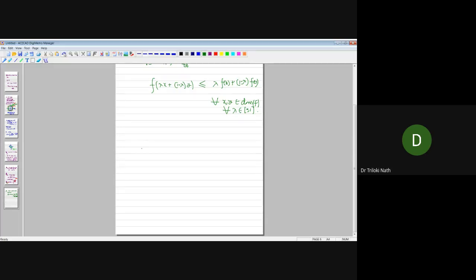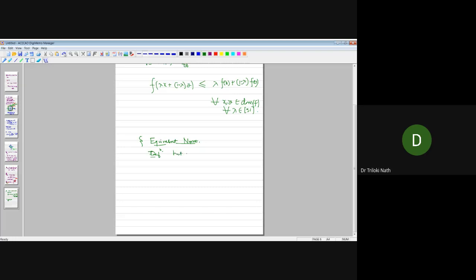Right. So let us now learn equivalent norms. What do we mean by equivalent norms? This is actually a definition first of all.